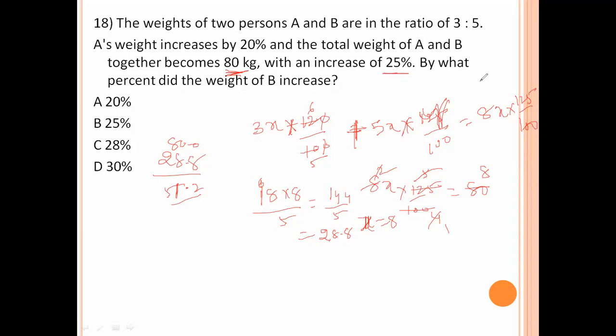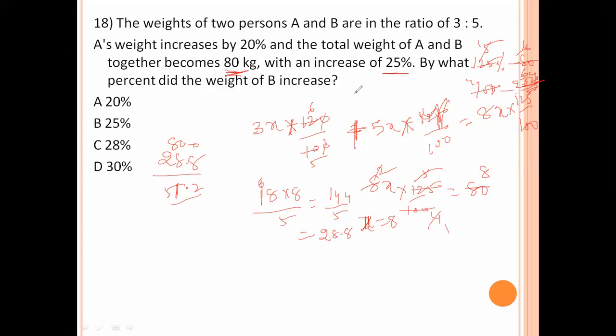So before 125% value is this 80 kilos. 100% value is 25 4 ja, 25 5 ja. 320 by 5. 5 1 ja, 5 16 ja. 64 kilos.